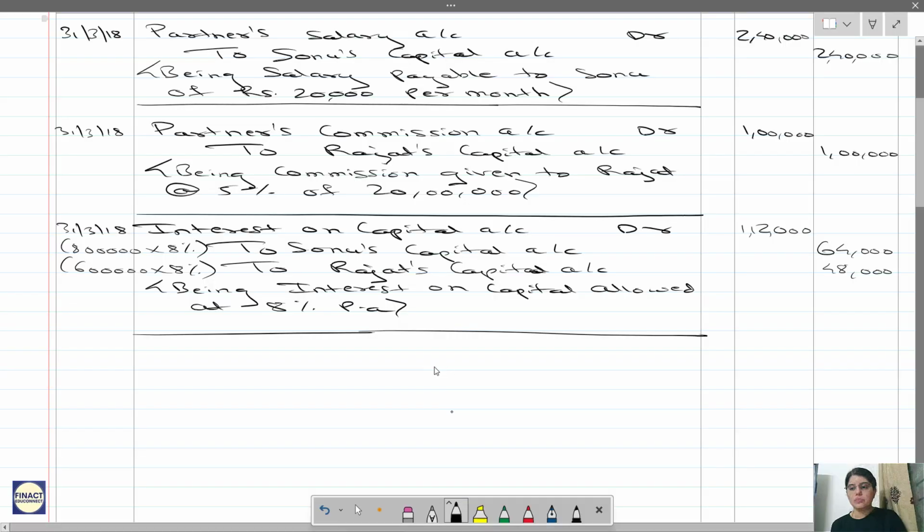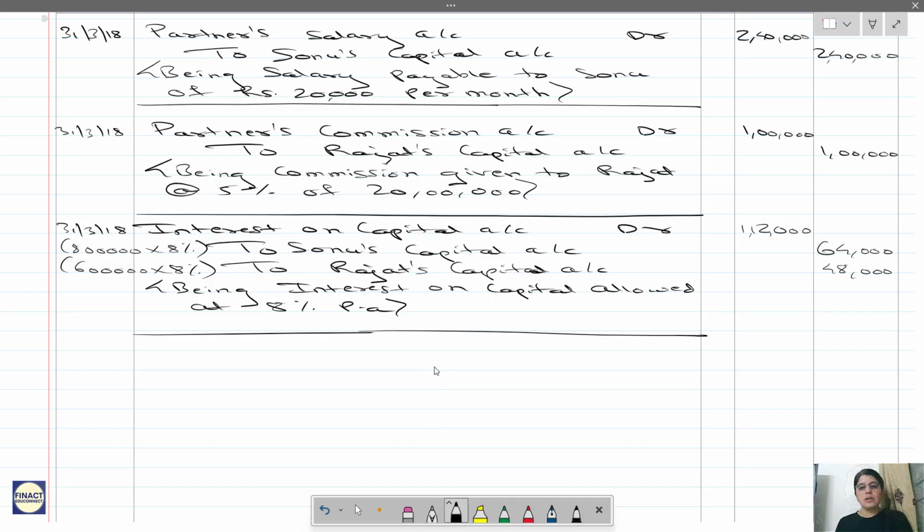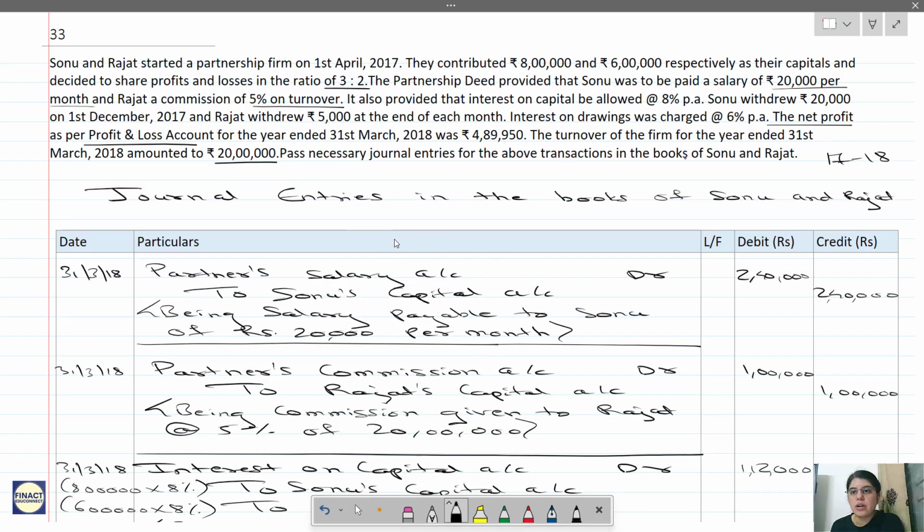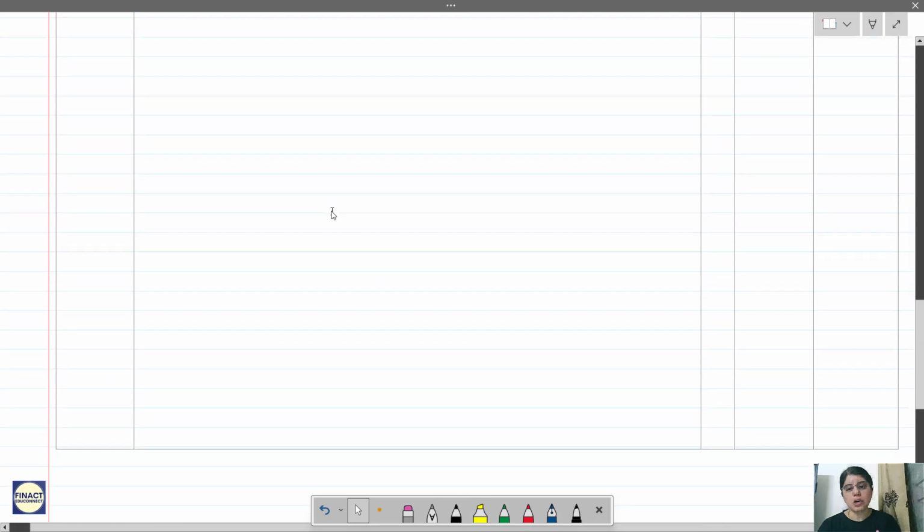Next one. 31st. Let us see what is the next entry now. We have done till interest on capital. Now, Sonu withdrew 20,000 on 1st December and Rajat withdrew 5,000 at the end of each month. Interest on drawing was to be charged at 6% per annum. So, now we have to calculate interest on drawings over here. So, let us calculate the interest on drawings first. That will be your working note number 2.